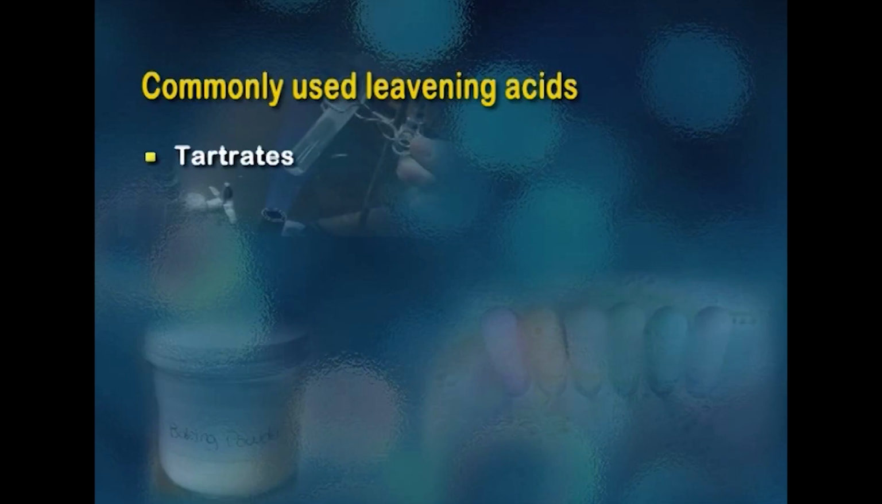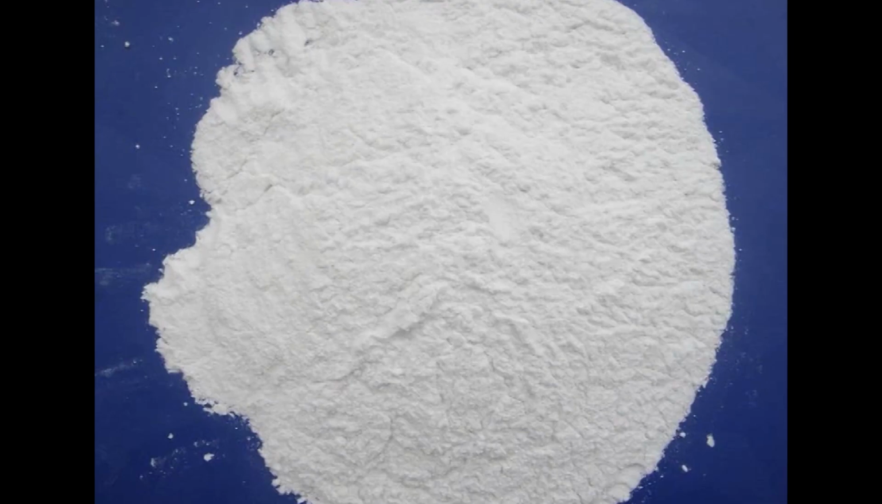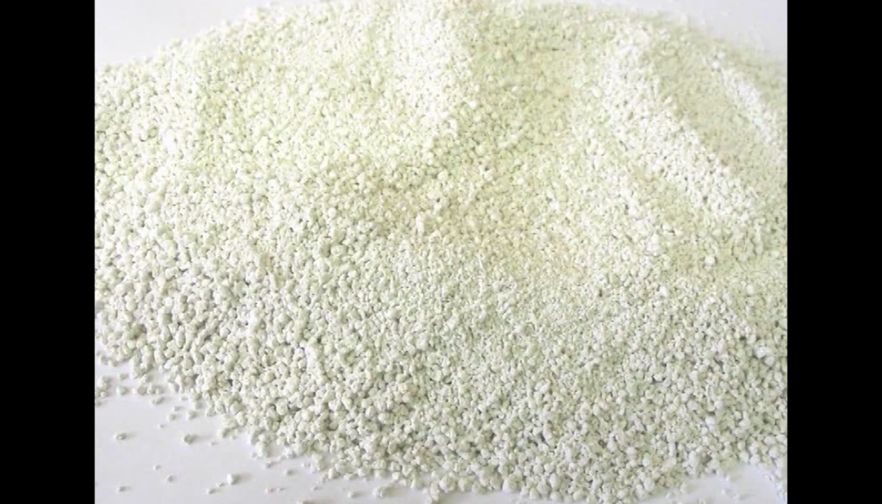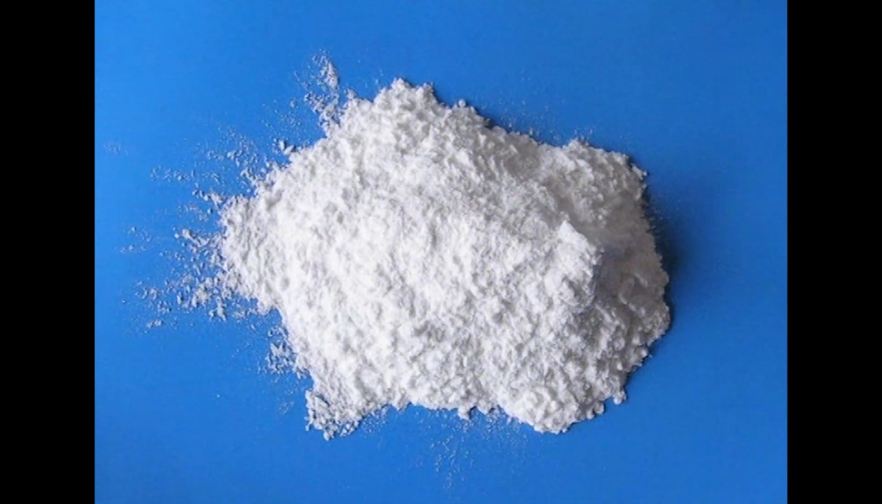Commonly used leavening acids are tartrates, the monopotassium salt of tartaric acid, which reacts readily at room temperature and is relatively expensive. Phosphates: different sodium acid pyrophosphate powders are available. They vary in their reaction rates depending upon how they are made. Monocalcium phosphate reacts readily at room temperature and is widely used as the fast acting component in double acting baking powders. Phosphate powders react somewhat slower than tartrates at room temperature, but still lose a high percentage of their